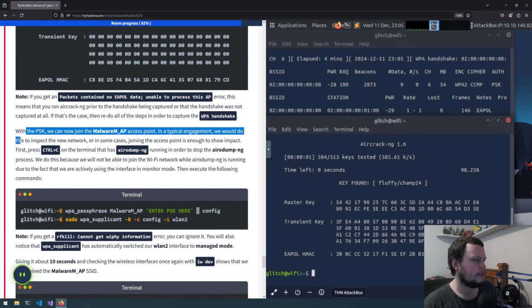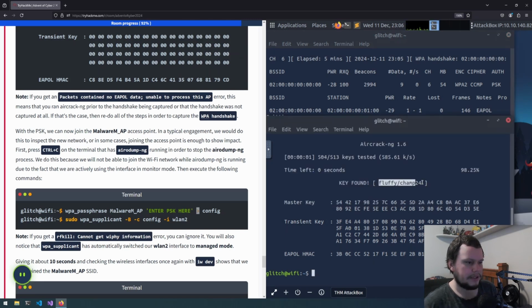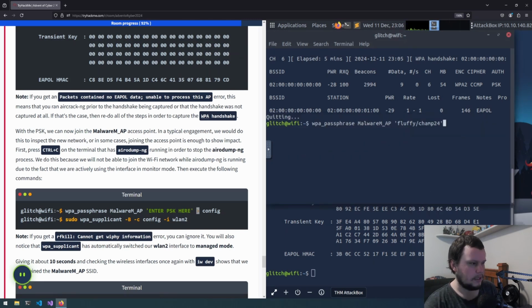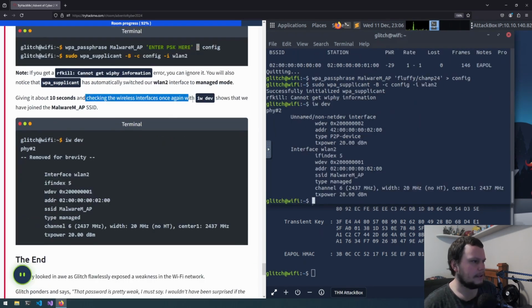So with the PSK, we can now join the malware_AP access point. In a typical engagement, we'll do this to inspect the new network, or in some cases, joining the access point is enough to show impact. So we are going to stop running airodump-ng here, and we are now going to do wpa_passphrase malware_AP. Then we will copy the key here, paste it in as our password here, and we are going to config. So let's do sudo wpa_supplicant -B -c config -i wlan2. So it says successfully initialized. So if we did iw dev, apparently it says we have now joined the malware_AP SSID right there.